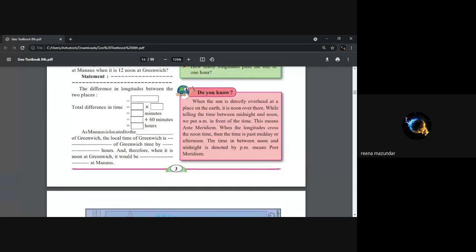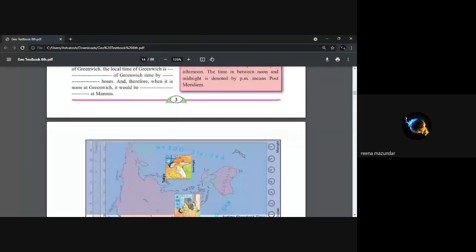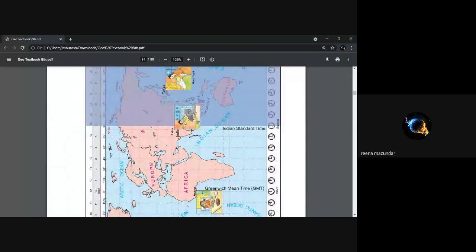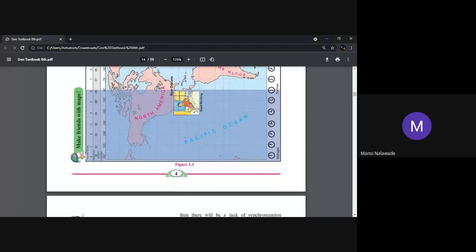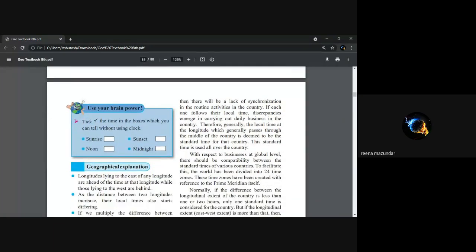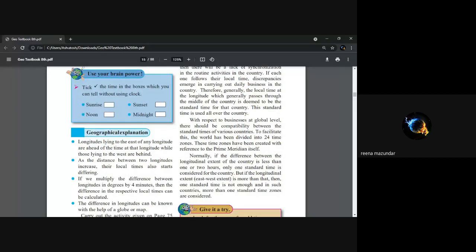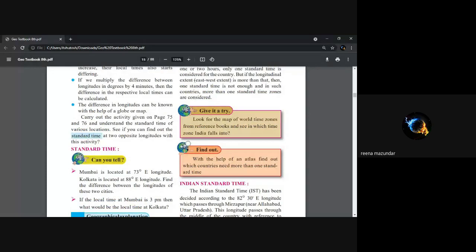Now here in the blue box, let us see what it is. One map is given, I think somewhere. Let us see where the map is given here. This map we have already done. I don't think I need to explain it to you. We'll proceed further. Teacher, no need of repeating that map. Yeah, I'm not going to repeat that. So that is what we have calculated, that local time.